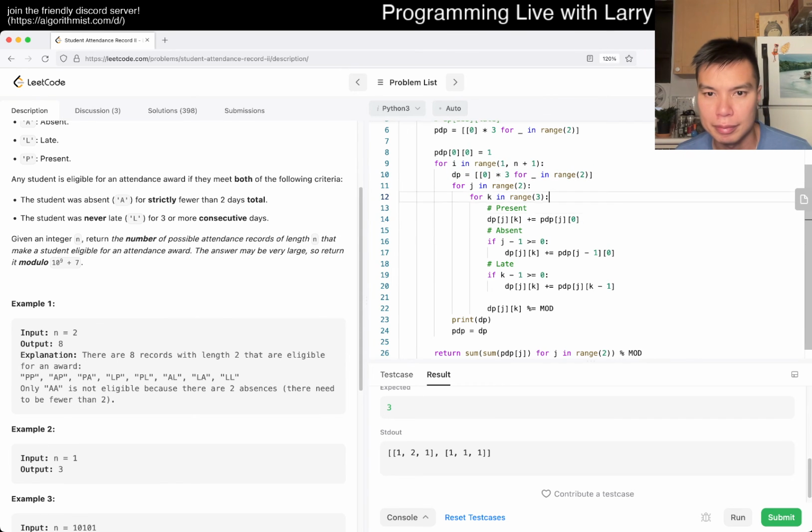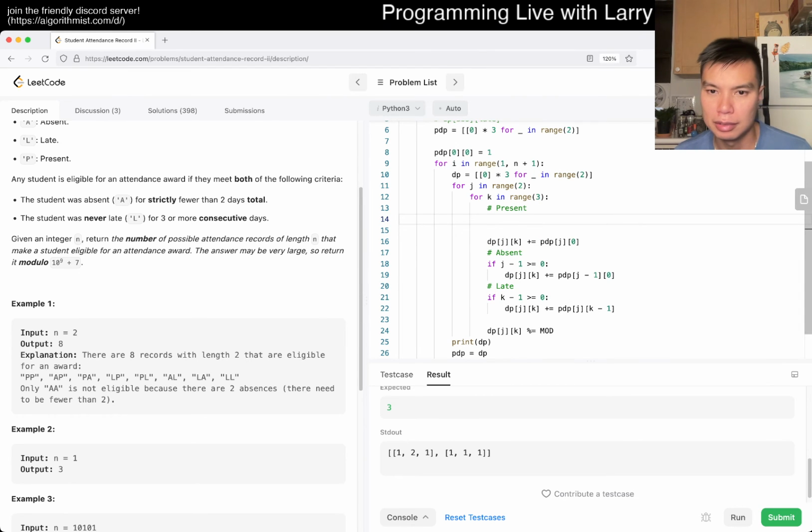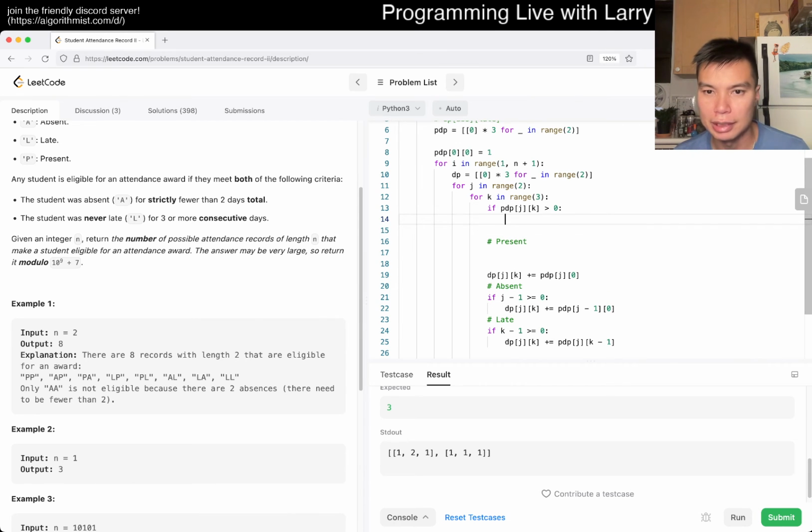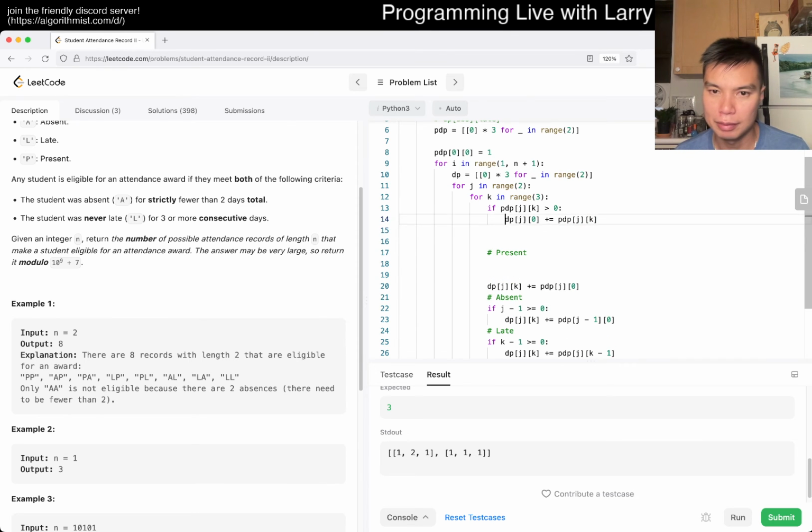Let's see. Right, so okay, let's say dp of, so let's say now we're looking at dp of j, k. Okay, so then here we go. Okay, let's do push. Maybe I've been confused about it. Okay, is greater than 0. Then we do this thing where, okay, then dp of j, 0 increment by this, and then that's present.